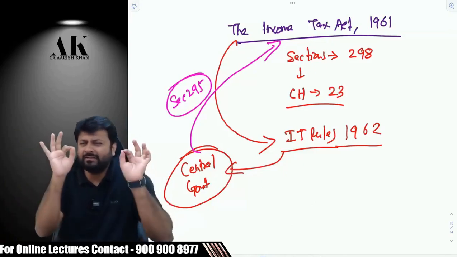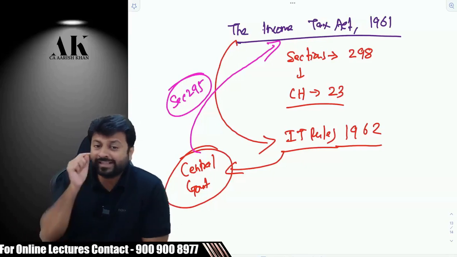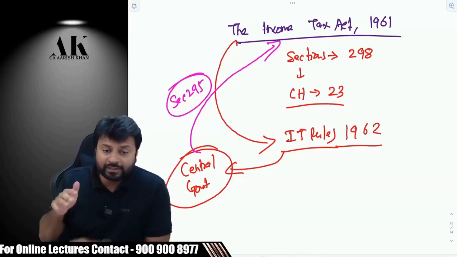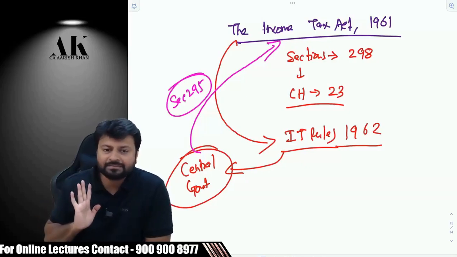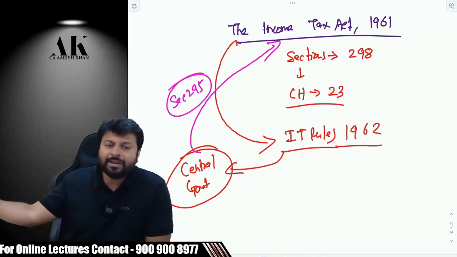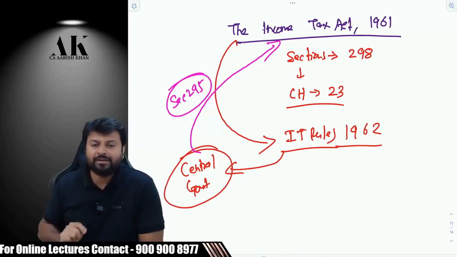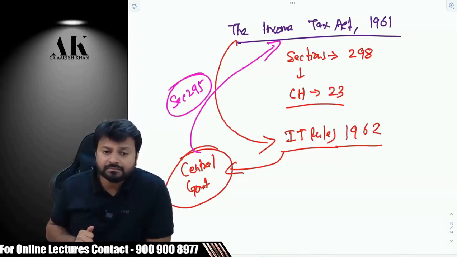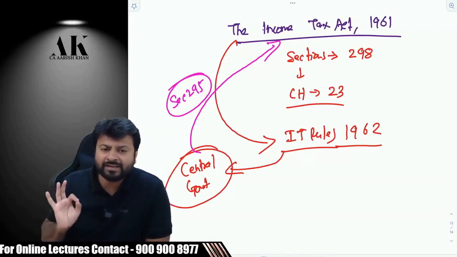Now listen, this is a very minute discussion. I am asking you two questions. Please think and answer. First question, where is the law made? What is the place where the law will be made? Inside the parliament, right? Law cannot be made in the office of the Modi government. It cannot be made. It has to be made inside the parliament. Second question, from where will the power come? Constitution, entry number 82. Is it clear to everyone till here?